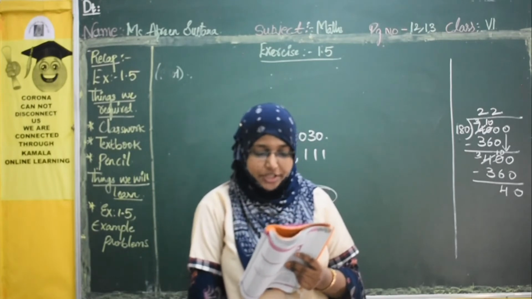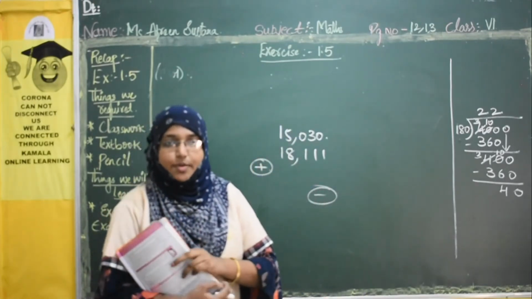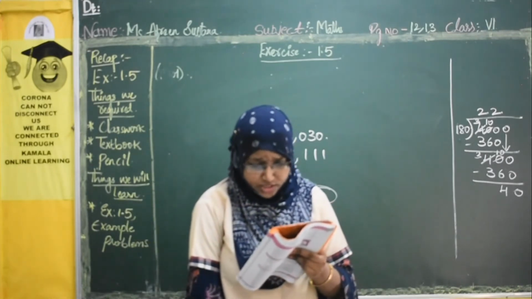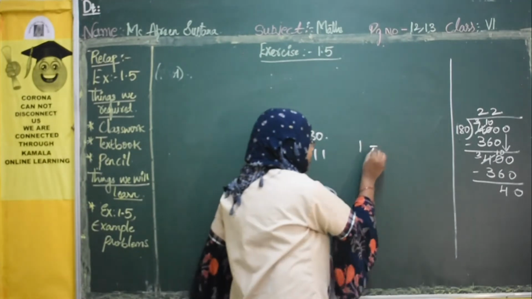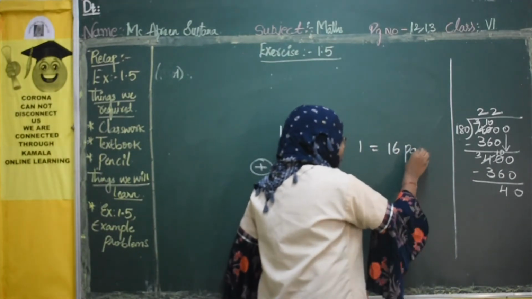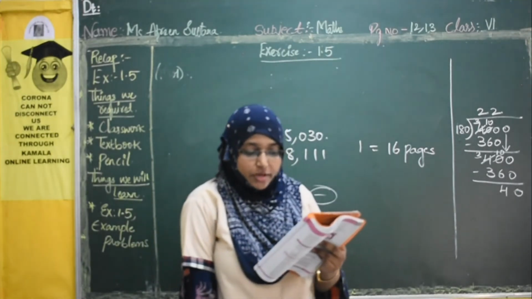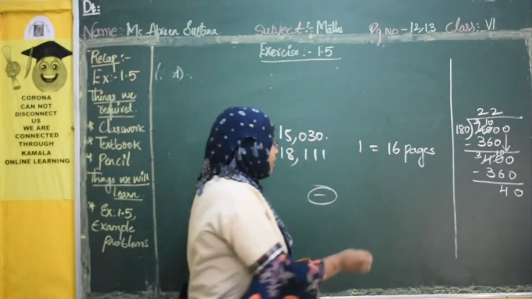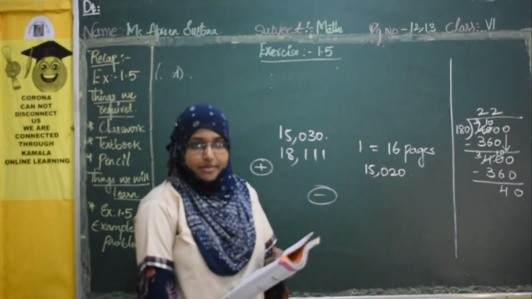How many pages are printed in one day? Every day a newspaper is published, right? In one single newspaper there are 16 pages. Every day, how many copies are they printing? They are printing around 15,020 copies.